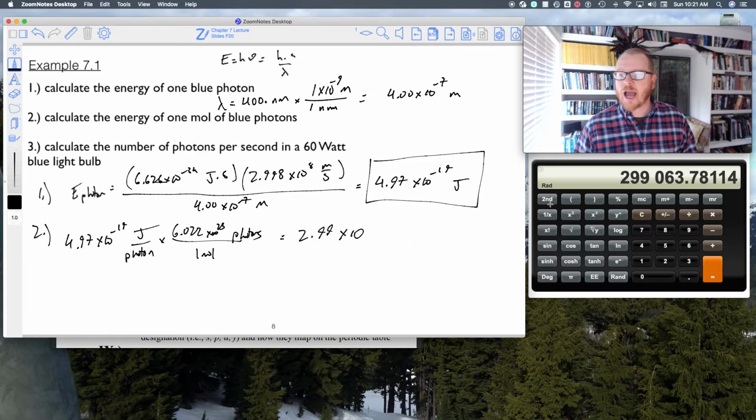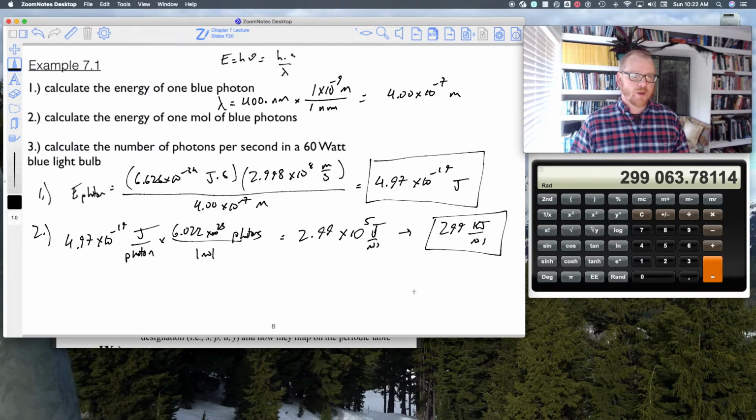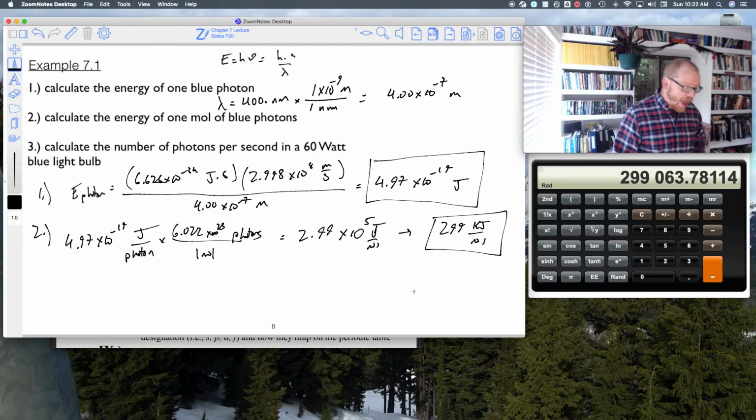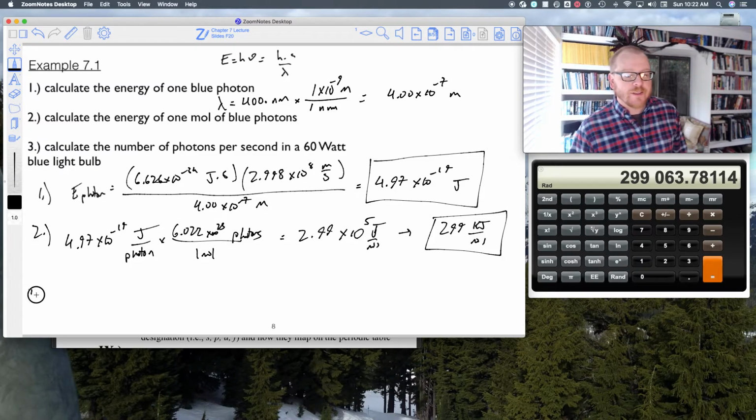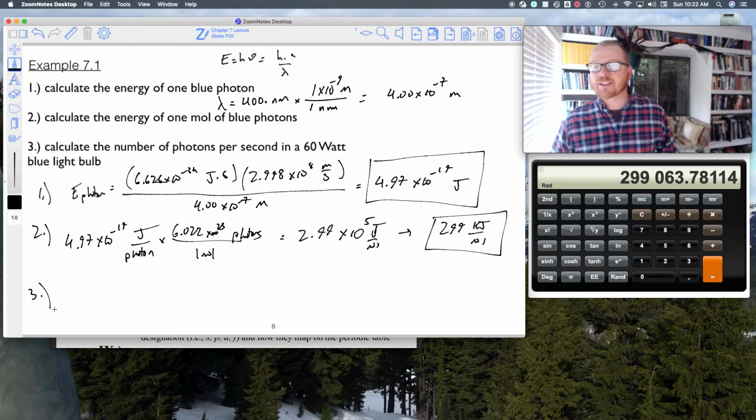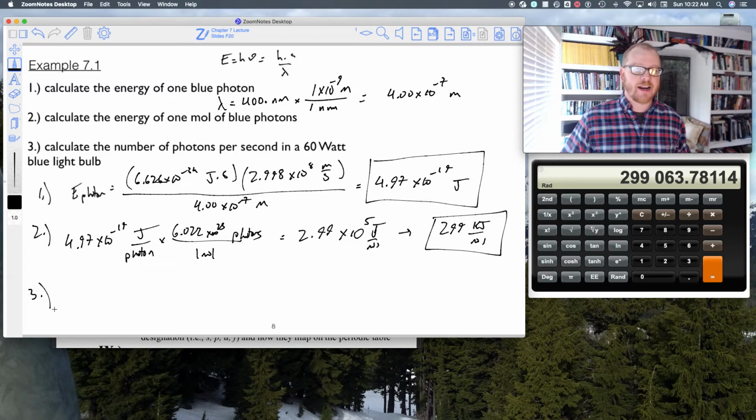So that gives me 2.99 times 10 to the 5 joules. And very quickly I can see that that is joules per mole, because I said per mole of photons. That's 299 kilojoules per mole. Okay? And then now, finally, this third one is going to be a little bit more tricky, but you'll actually see it's not so bad once I get it set up.